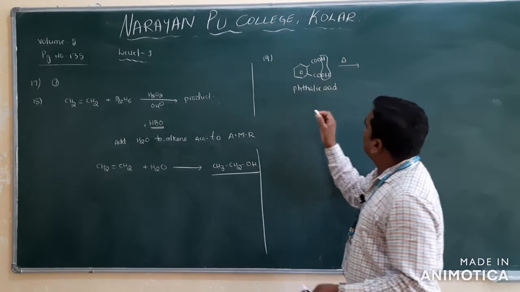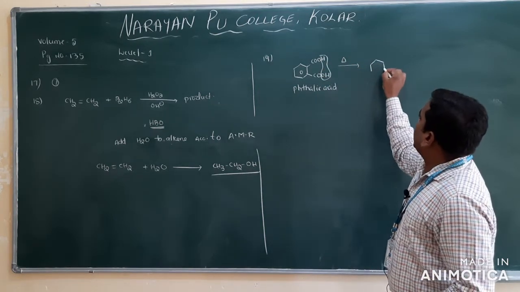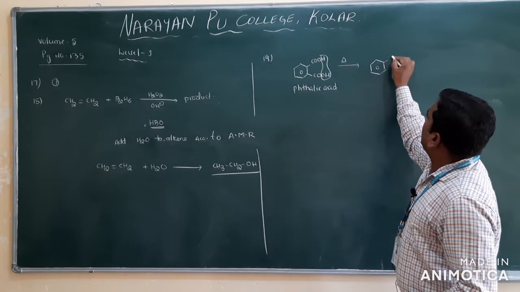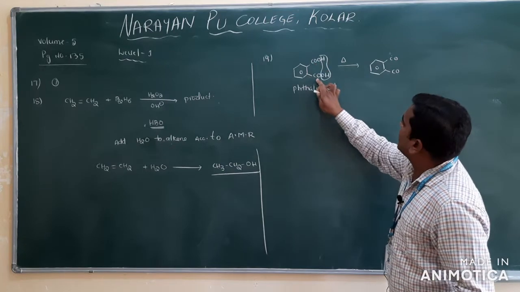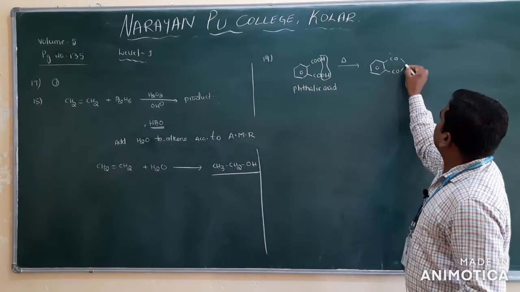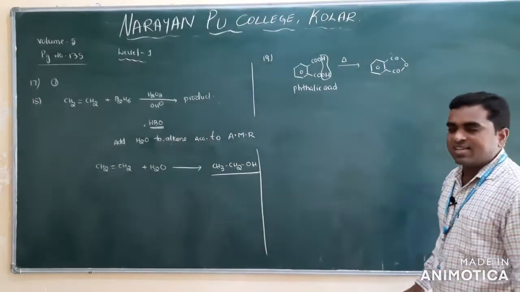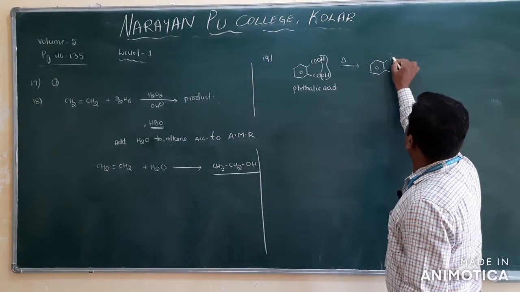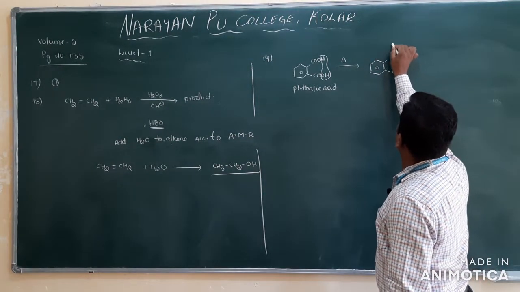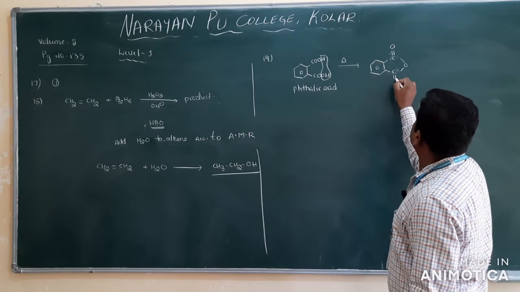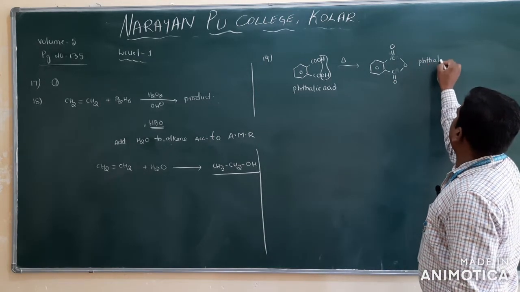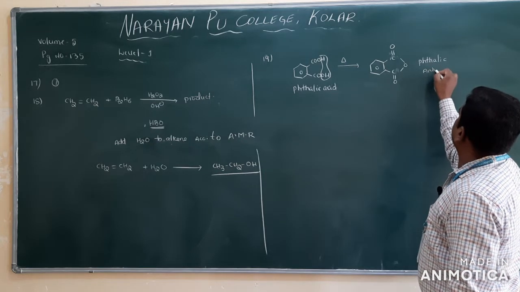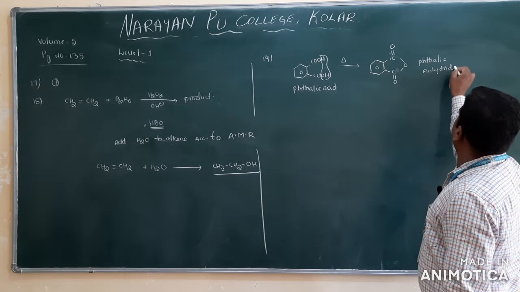Heat it, then you will get phthalic anhydride. Here CO and here CO, with one O left between them. Or simply you can write CO, C double bond O, and here another C double bond O. This we call phthalic anhydride. Clear?